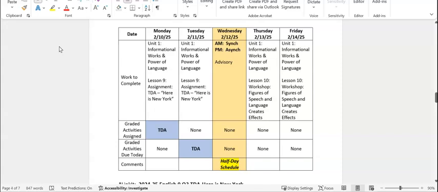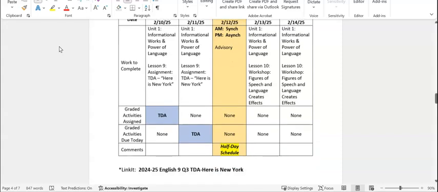Okay, the week after that, Monday, February 10th through Friday, February 14th, we will continue working in Unit 1. Monday and Tuesday, the 10th and 11th, we will complete Lesson 9, which is an assignment, TDA, Here's New York. We'll start working on the TDA assignment on Monday the 10th, and we will finish and submit that in Linkit on Tuesday the 11th, and the TDA is due Tuesday the 11th. In Linkit, it will be called 2024-25 English 9 Q3 TDA Here's New York.